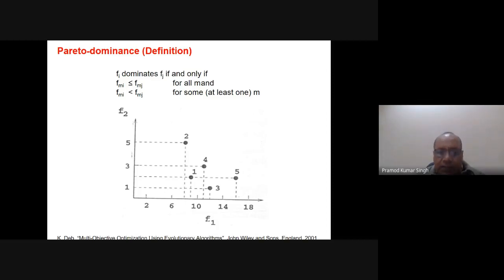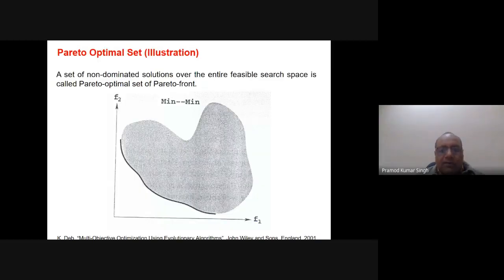So if I take this as a population, I will say that this is basically a set of non-dominated solutions, and this is basically the Pareto front. In this, you just see that solution 3 is a trade-off of f1 and f2. Solution number 1 is another trade-off of f1 and f2. Solution number 2 is another trade-off of f1 and f2. So all these three solutions are different trade-offs of objective function 1 and objective function 2. So this is basically a practical scenario. Now I think you have understood very well why it is not possible to get a single solution in the case of multi-objective optimization, and we get a Pareto front.